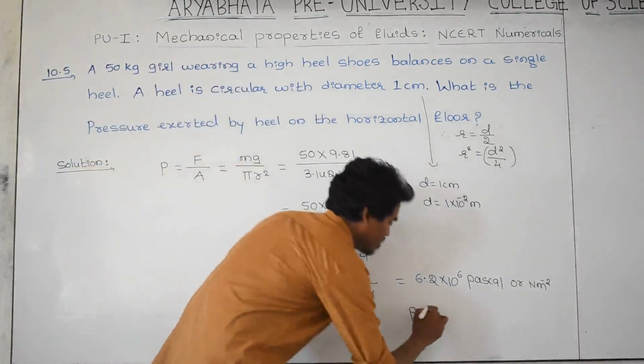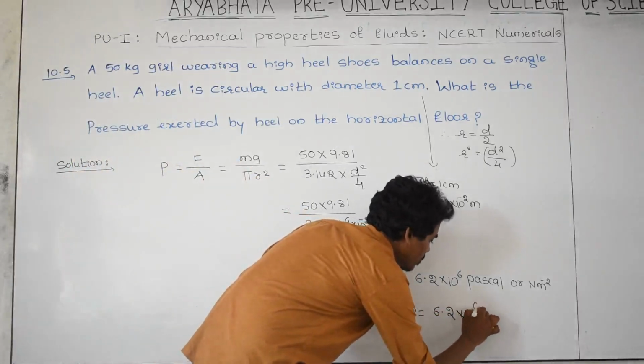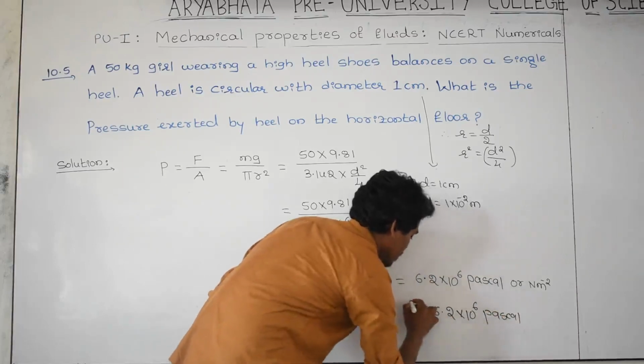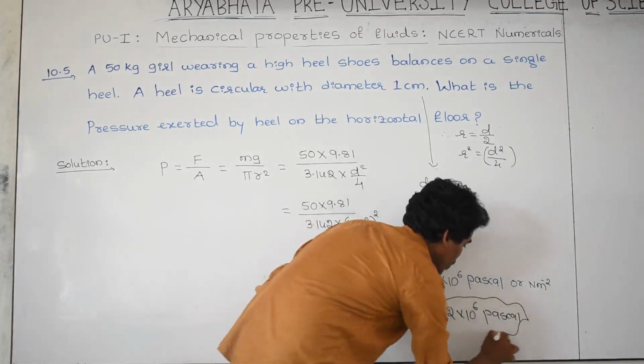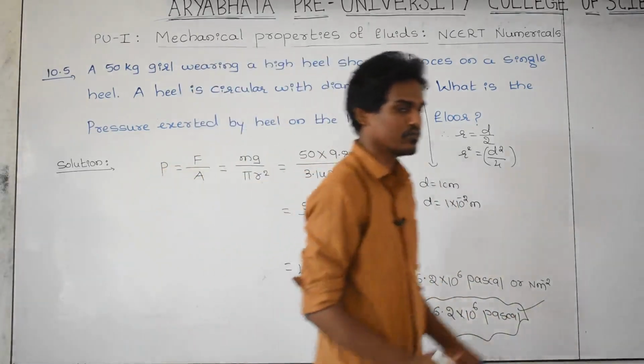What is the pressure exerted by the girl on the horizontal floor? 6.2 into 10 to the power of 6 Pascal, or you can use the unit as Newton per meter square. And please note down this one.